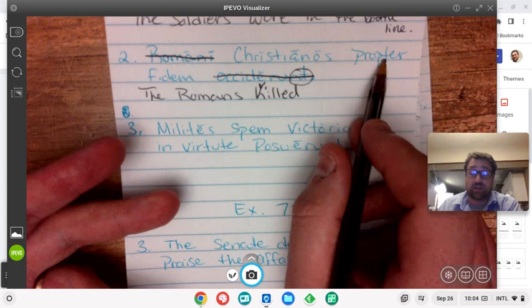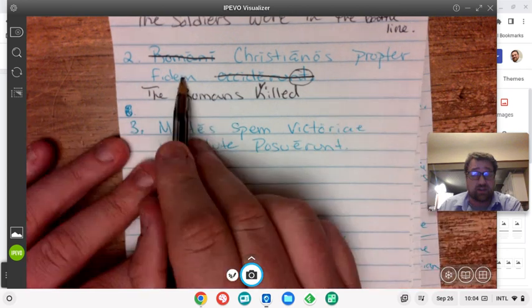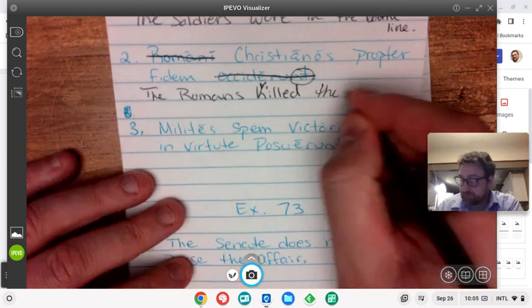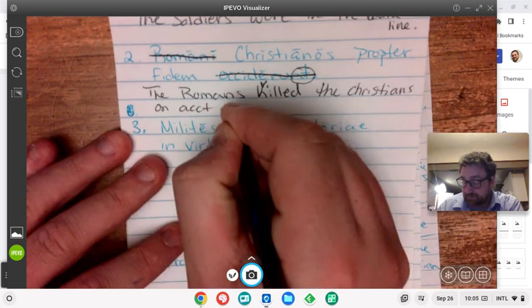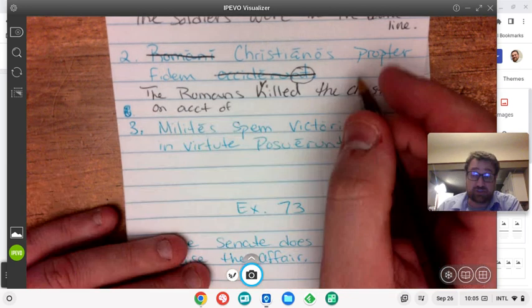Just because this is in the accusative doesn't mean it's the direct object. The reason fidem could be the accusative is because the word propter demands that the next word be accusative. So the Romans killed the Christians on account of faith. So the Romans killed the Christians for their faith.